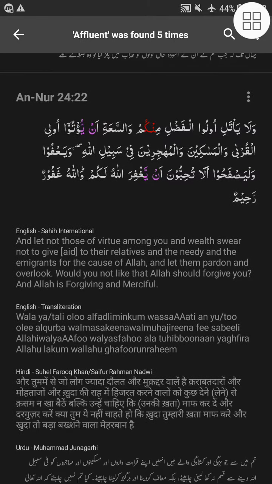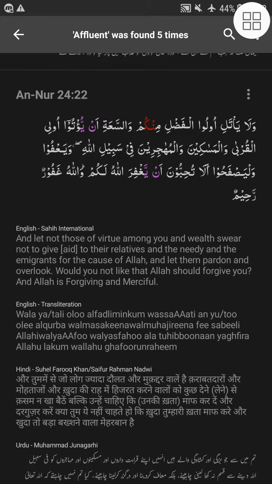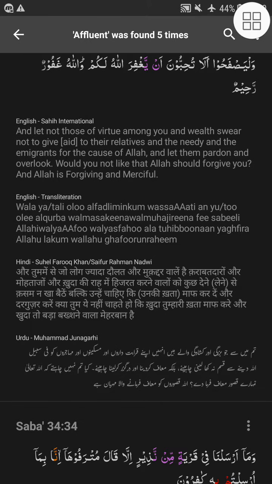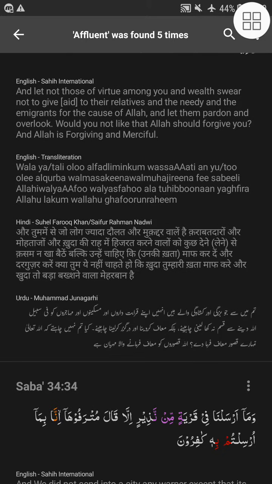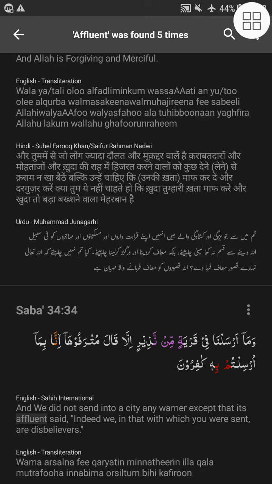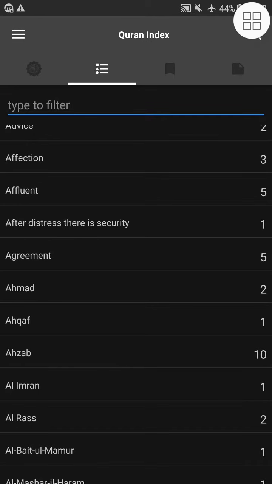Now if you can see, it displays the Arabic font, it displays the Quran in its original Arabic form. Then here is the translation, then the English transliteration. You can see Hindi being displayed and Urdu as well. So it's a full featured app. No other app offers you so many features in one package.